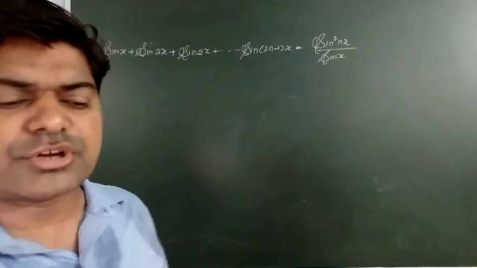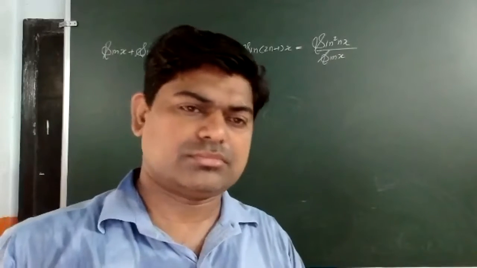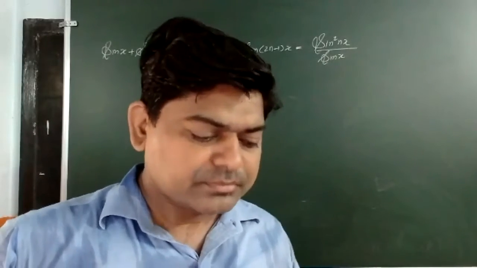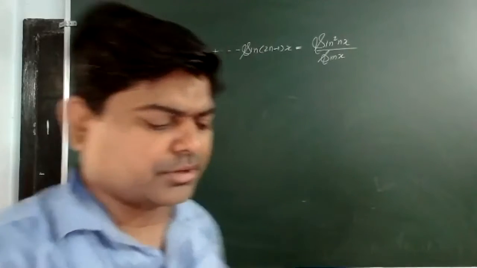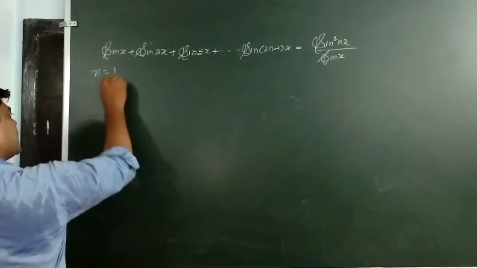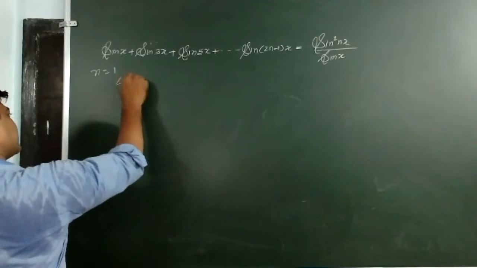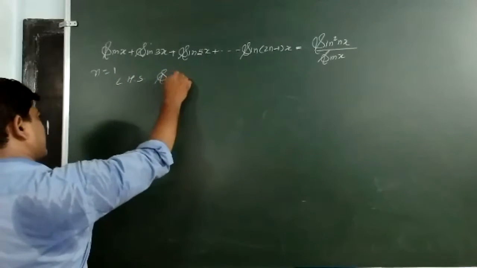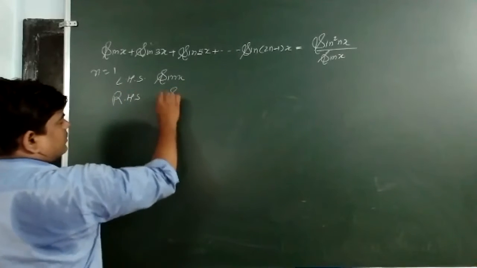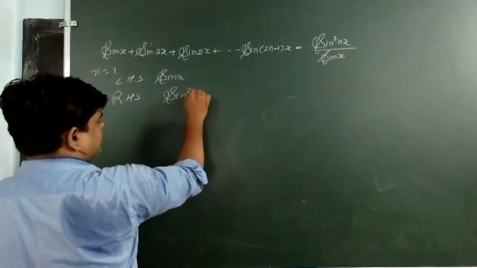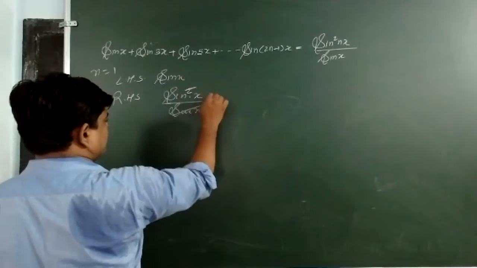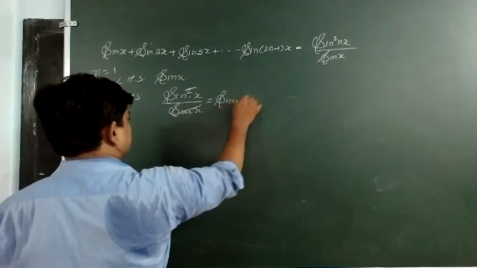What I told you, first of all, I'll take n is equal to 1. When I take n is equal to 1, the left hand side is sin x, and the right hand side can be written as sin square x upon sin x, which is sin x.